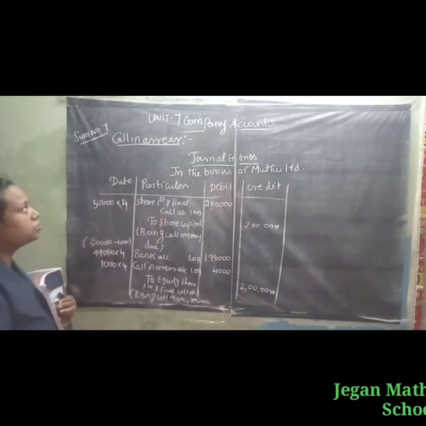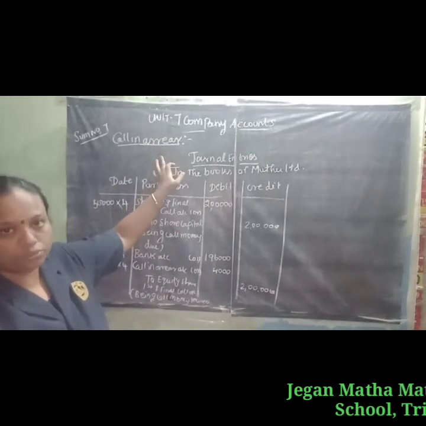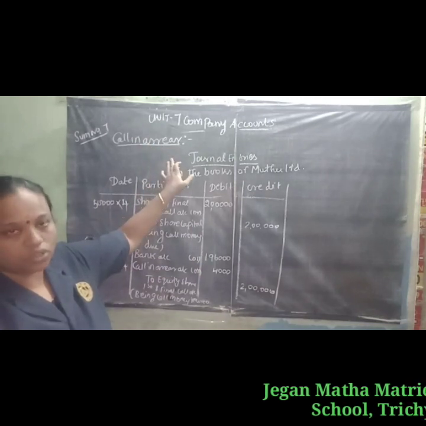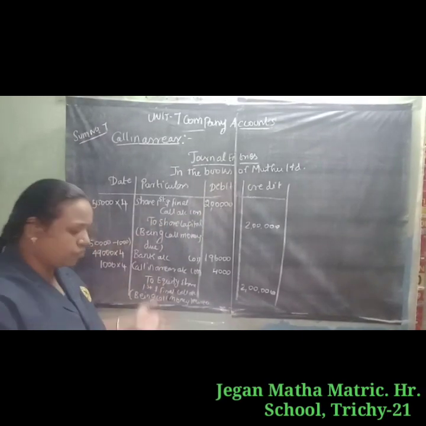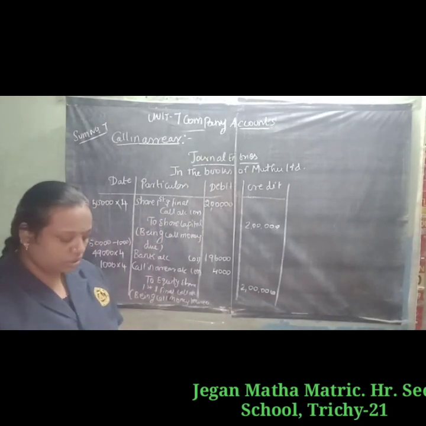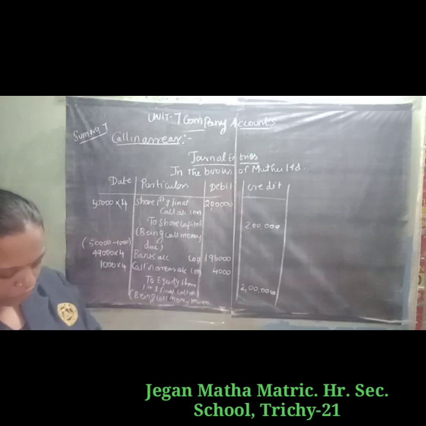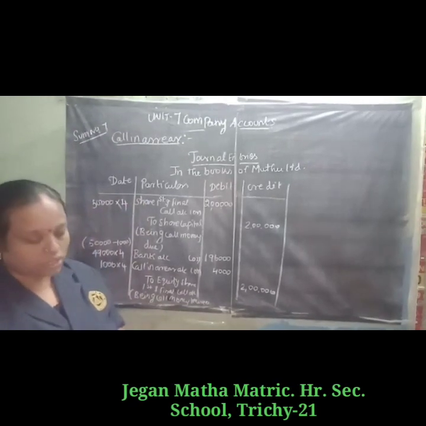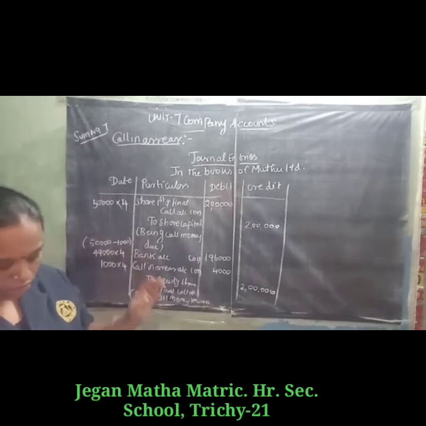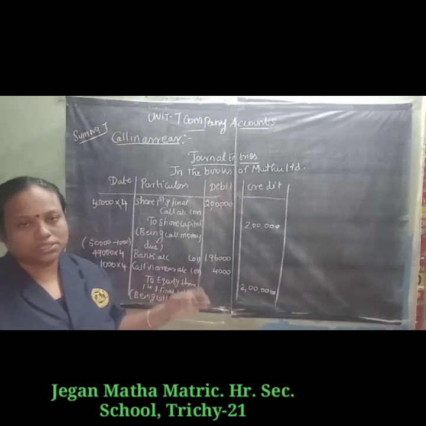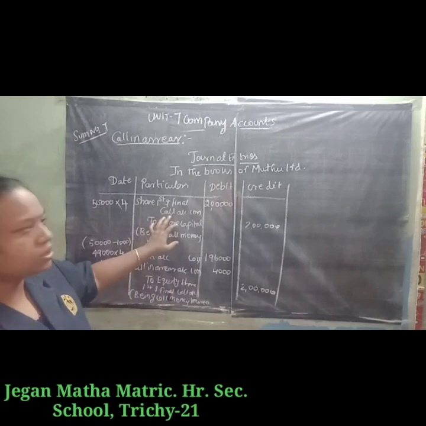So once again I will explain to you. What is meant by call in arrear? When the shareholders fail to pay the call money, the remaining amount is called the call in arrear. In this sum, Muthu Limited issued 50,000 shares, 10 each payable: 2 rupees on application, 4 rupees on allotment and 4 rupees on first and final call. All the monies were duly received except one shareholder's 1000 shares. So in this sum we prepare only 2 entries for call money.